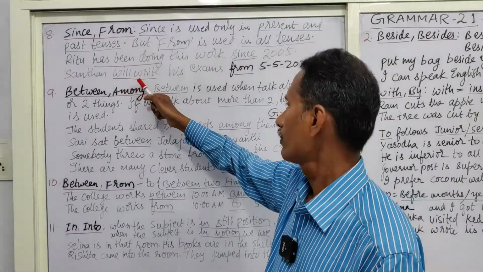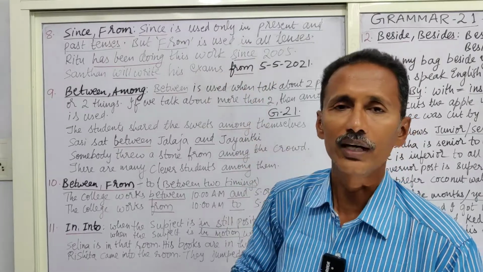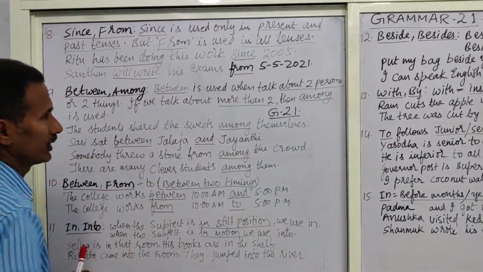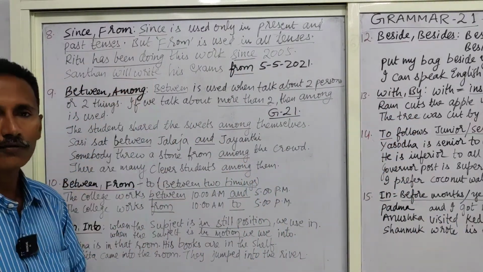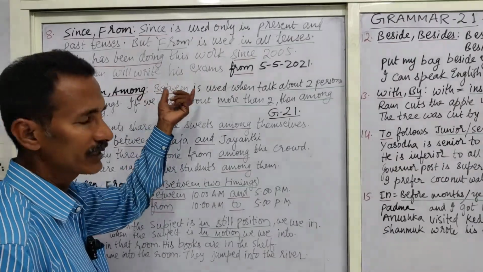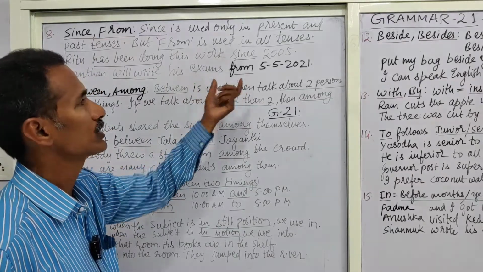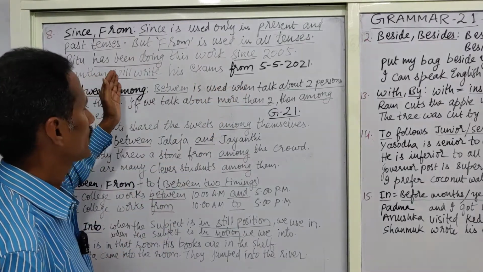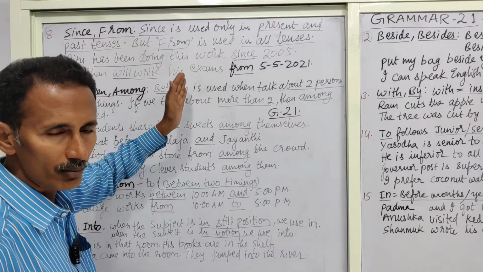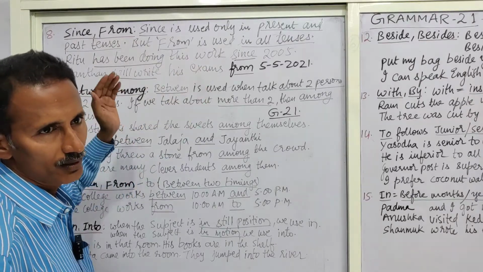Now coming to the usage of from. Santan will write his exams from 5/5/2021. So this is actually in the future tense. The same sentence can be written in some other tense also using this from. Santan writes his exams from 3rd March 2021.